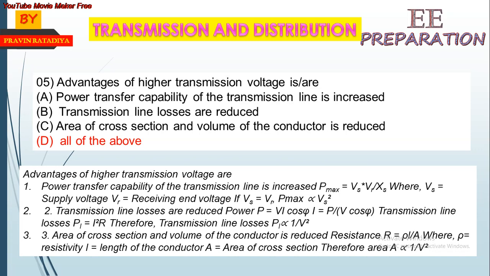Third, area of cross section and volume of conductor is reduced. Resistance R is equal to rho L upon A, where rho is resistivity, L is length of the conductor, A is area of cross section. Therefore, area is proportional to 1 upon V square. When voltage is increased, then the area of conductor required for transmission is also reduced.